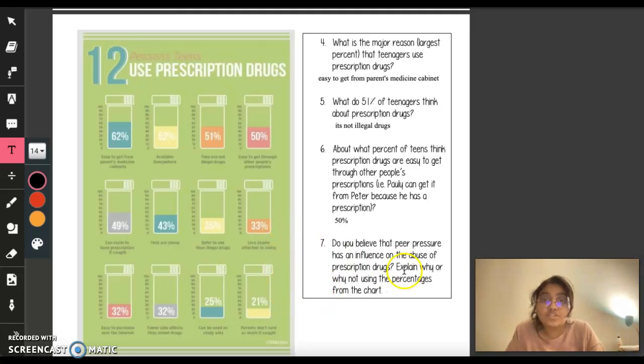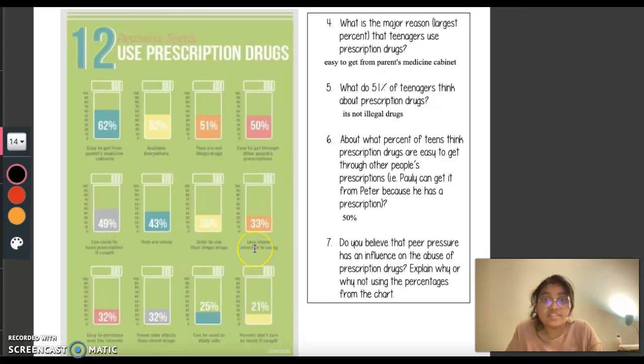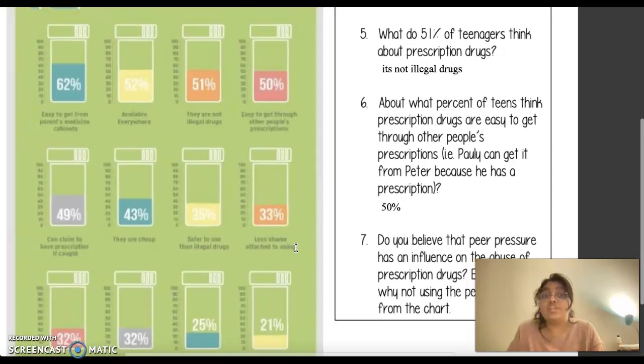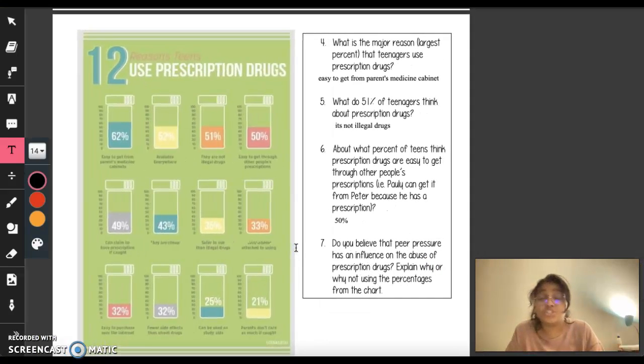But if we have to answer this question looking at the percentages in the chart, I can see over here at 33% it says that less shame is attached to using. So clearly that has something to do with peer pressure. Maybe somebody is using it to look cool in front of their friends, to not be shamed for not using it.